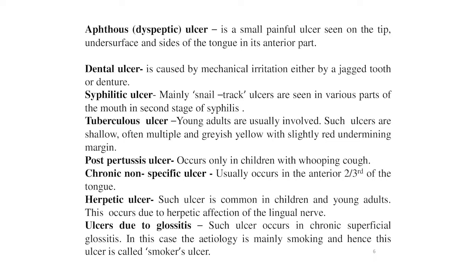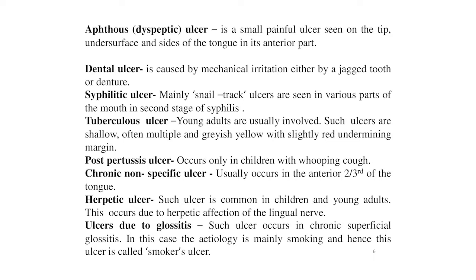Mainly, snail track ulcers are seen in various parts of the mouth in the second stage of syphilis. These ulcers are particularly rare in the tongue. The syphilitic conditions which are more often seen in the tongue are the gumma and chronic superficial glossitis.